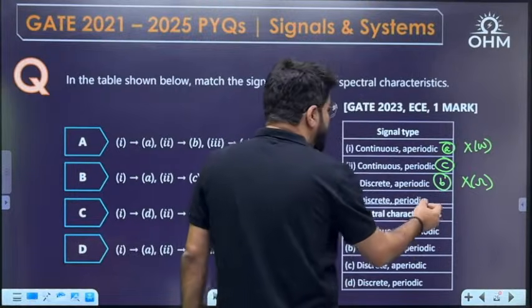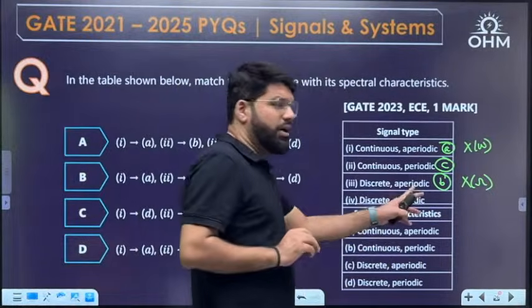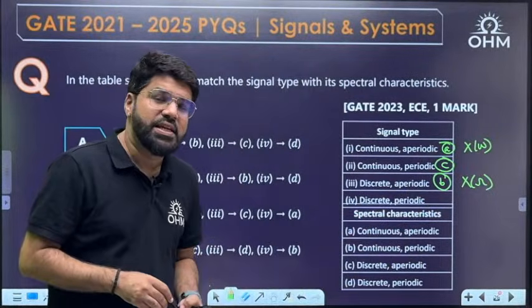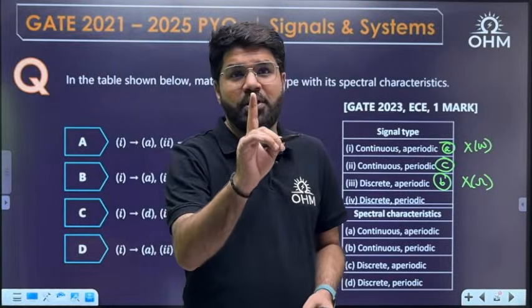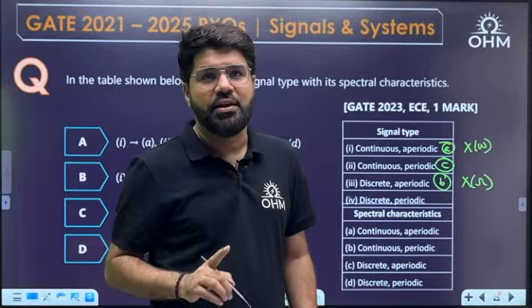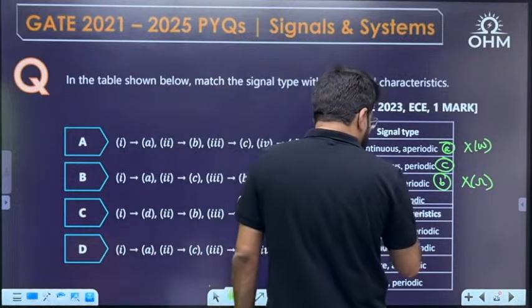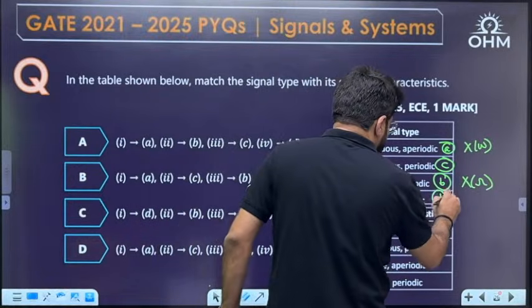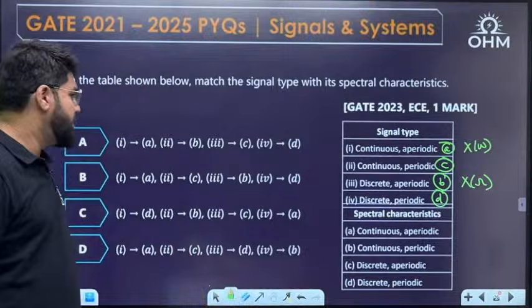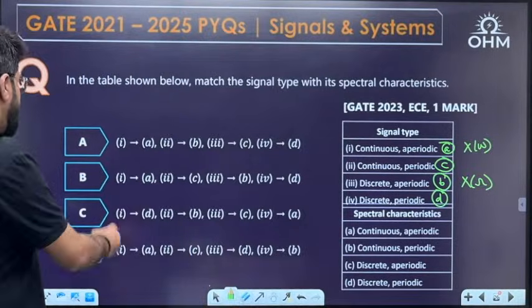And discrete and periodic signals are described by the discrete time Fourier series, where the discrete time Fourier series coefficients are always periodic. C_k for a discrete time signal: C_{k+N} is C_k. So this will again be discrete but periodic, so this will go with D. So A, C, B, D. Option number B.